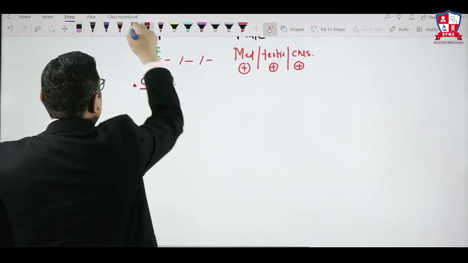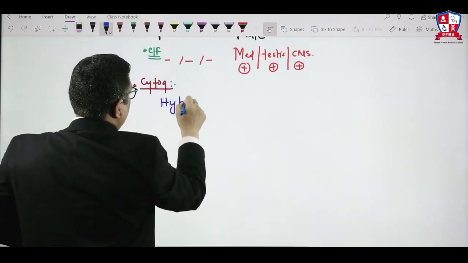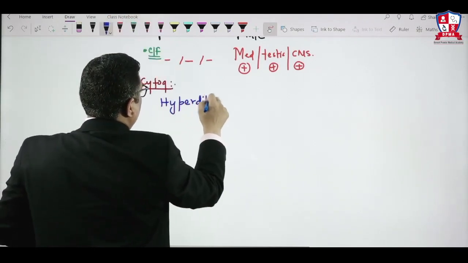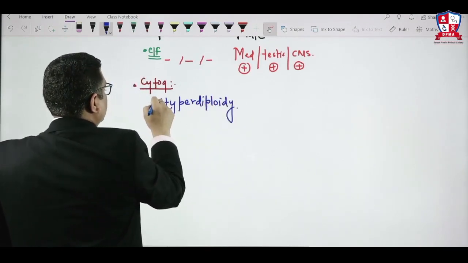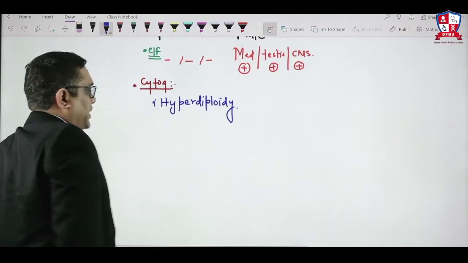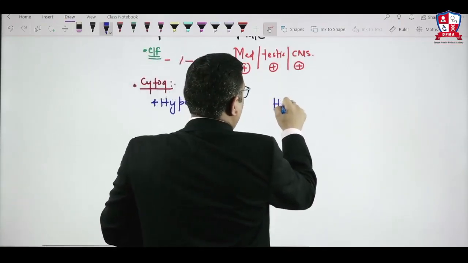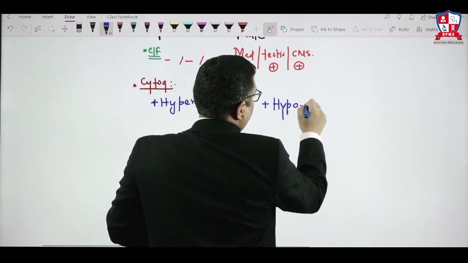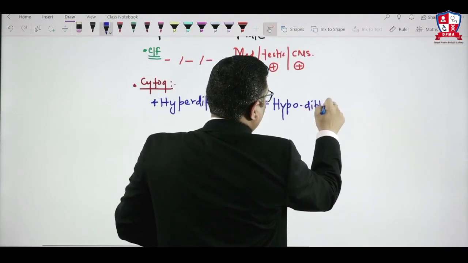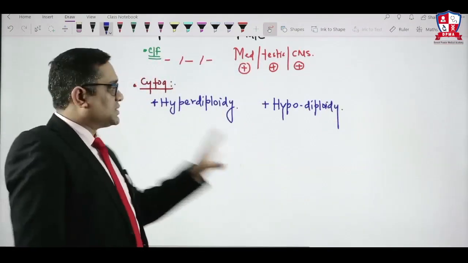Whenever we see hyperdiploidy, chromosome number more than 50, hyperdiploidy is good prognosis, whereas hypodiploidy, when chromosome number is less than 50, is unfavorable, poor prognosis.